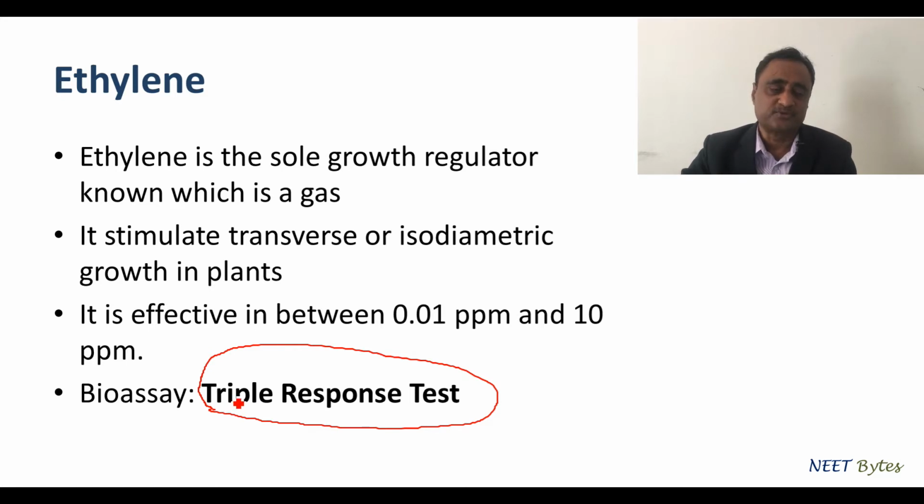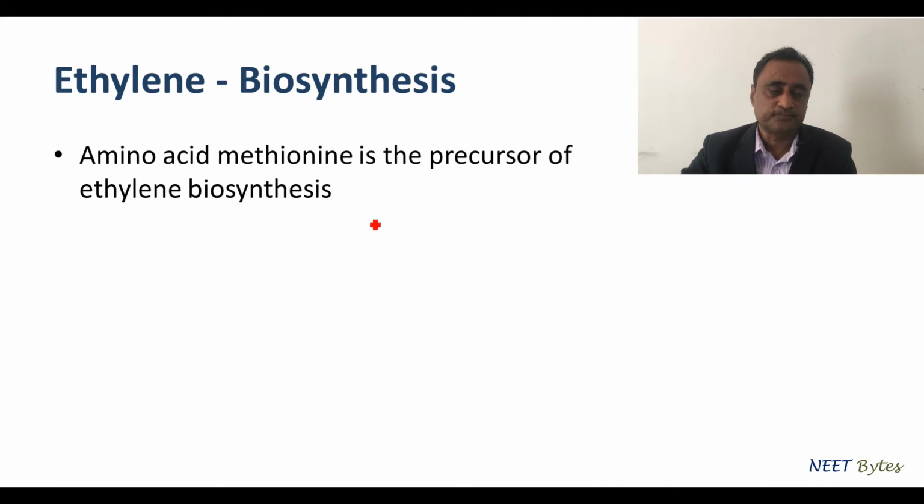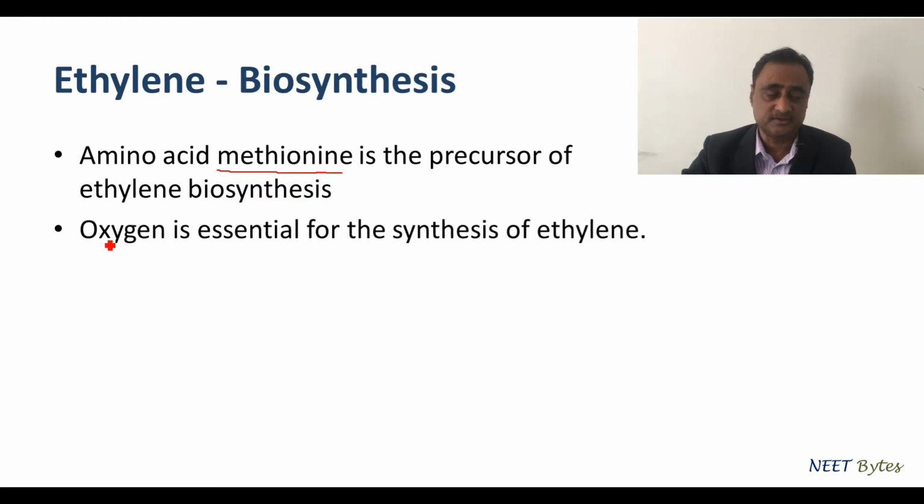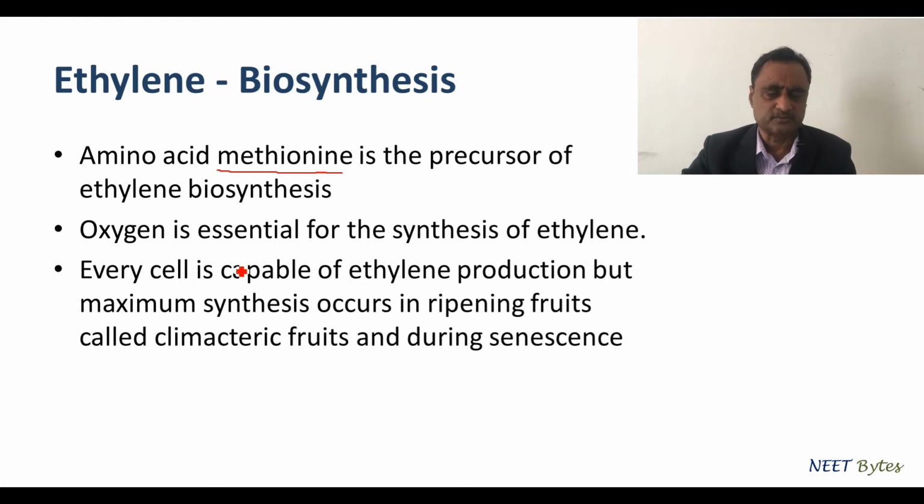Let's talk about its biosynthesis. Ethylene is synthesized through methionine, or methionine acts as a precursor for ethylene. For its synthesis, oxygen is essential. Every cell is capable of ethylene production, but the maximum production occurs in the ripening fruit, which is called a climacteric fruit. At the same time, it is also produced during the process of senescence.